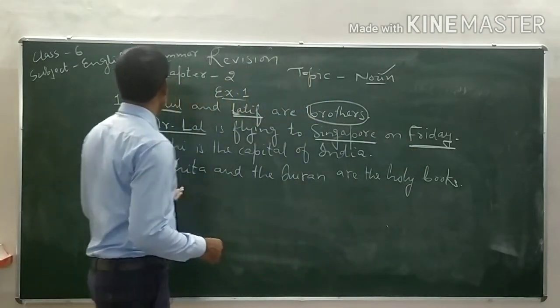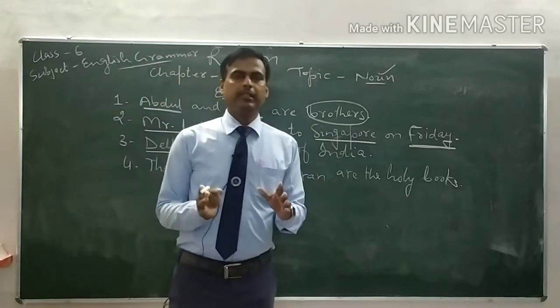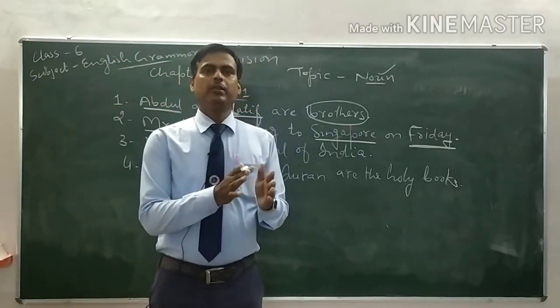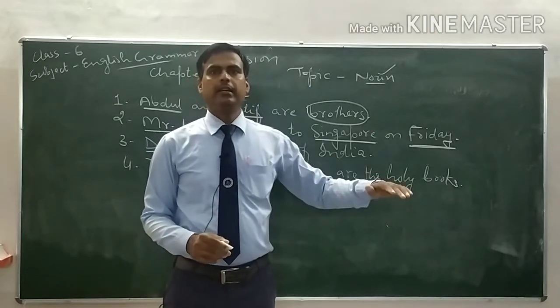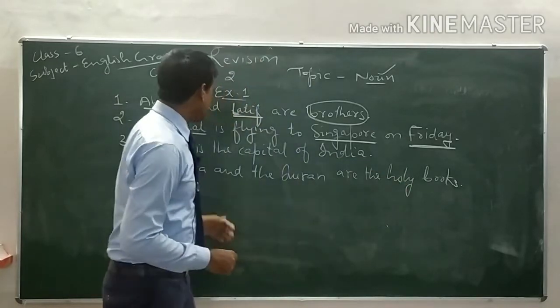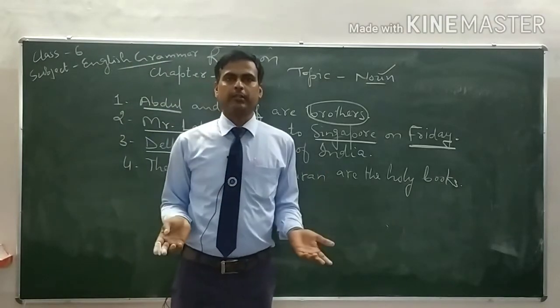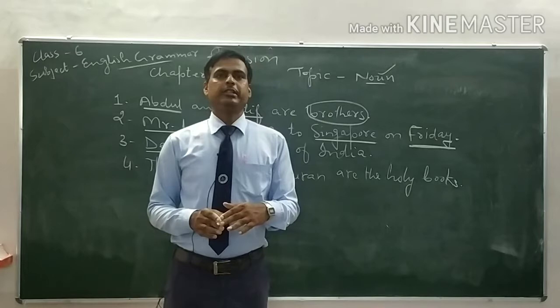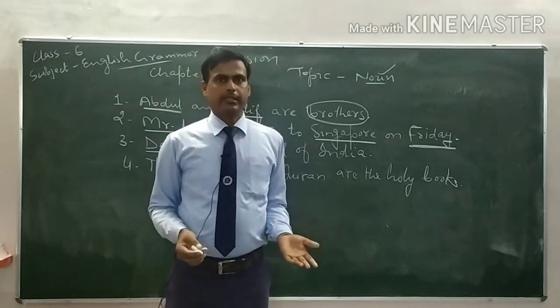Now see the third one. Delhi. Delhi is the proper noun because it is a given name. It is the name that is given for a particular place. That's why Delhi is the proper noun. Now come to the second one. Is the capital. Capital is the common noun. We can use capital in common. There may be many capitals.